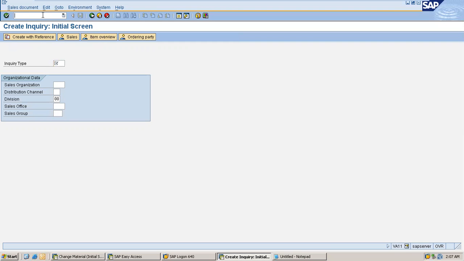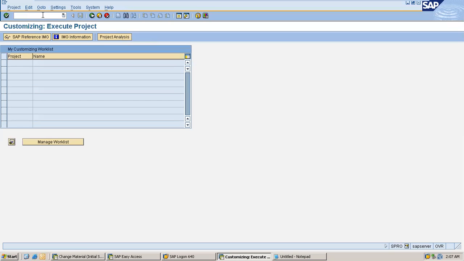consultants will be working. In order to access your customizing menu, you have to access a transaction code called SPRO. Sometimes it is called SPRO, but remember it as SPRO because it has an abbreviation, a full form also.